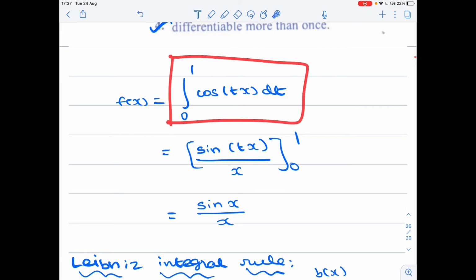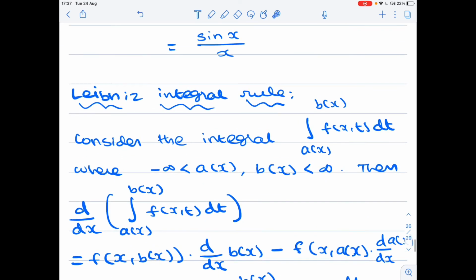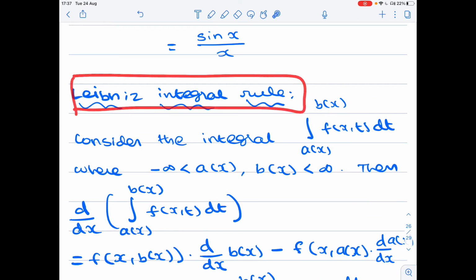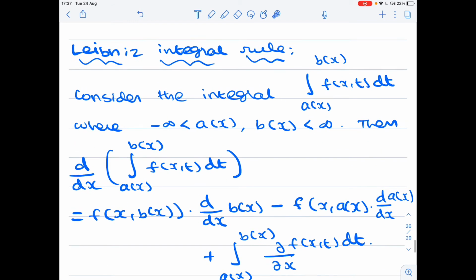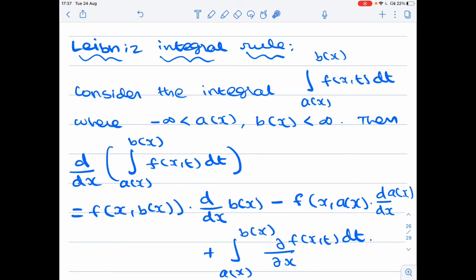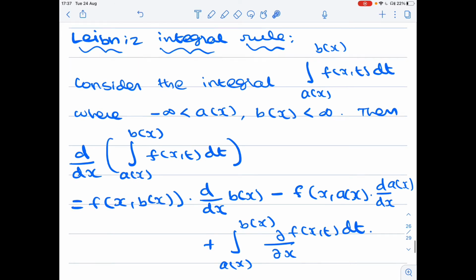Okay, we want to differentiate an integral. For that, there is a very important rule, the Leibniz integral rule. Many problems in the CSIR exam are asked like this. They will give you an integration and you have to differentiate it. So let's see what the Leibniz integral formula is.